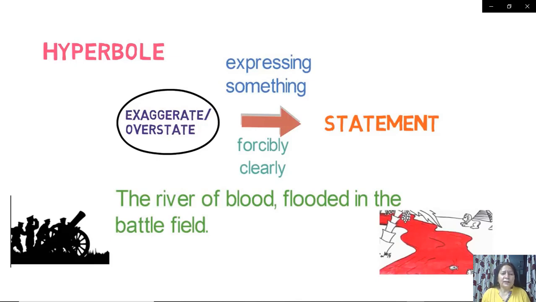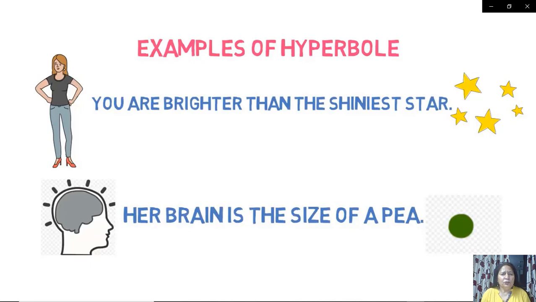So we exaggerate or overstate the facts. Next is: you are brighter than the shiniest star. One person may be very bright, but brighter than the shiniest star is again exaggeration.